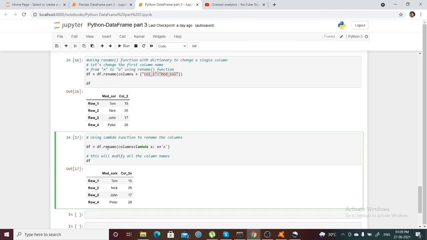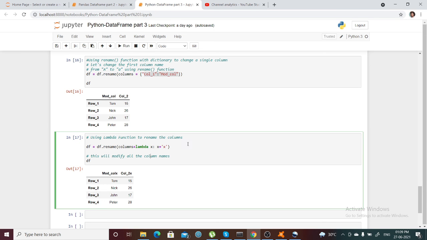You can use the rename function for renaming the column names by using lambda, which is just an anonymous function for iterating through each column. So for taking each column, I don't need to write an external function to do the operation. I have taken the lambda function, where the argument is nothing but all my column names, and in place of column names it will just add one string value. Suppose it will add this way.